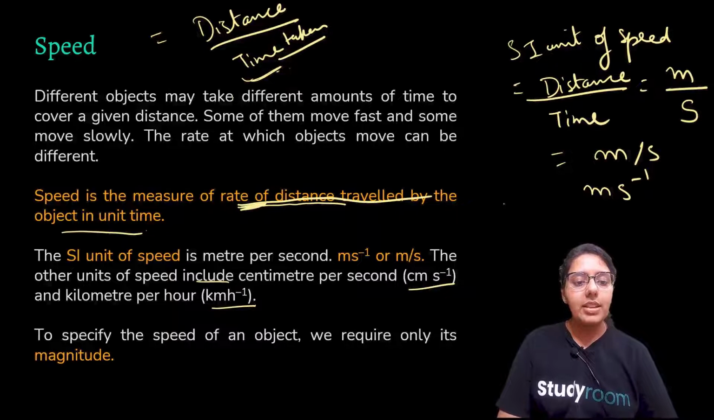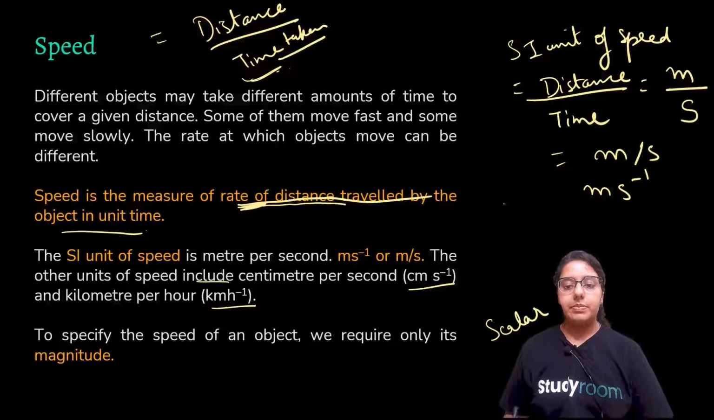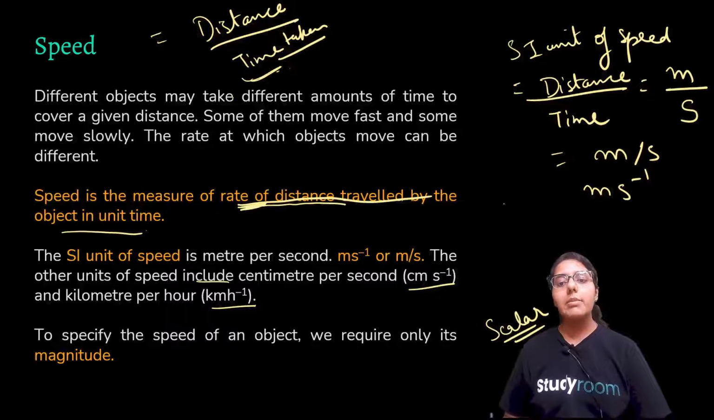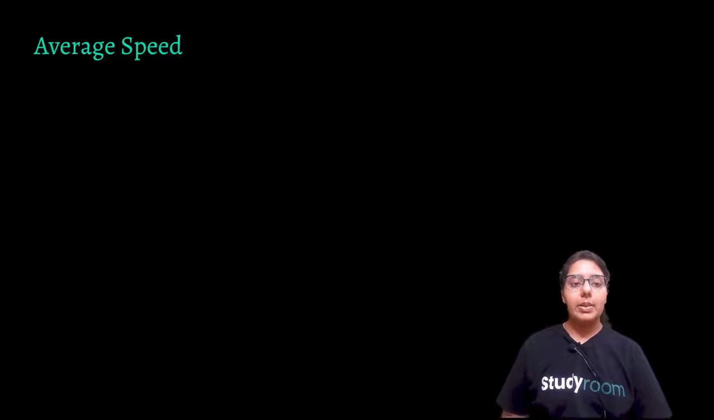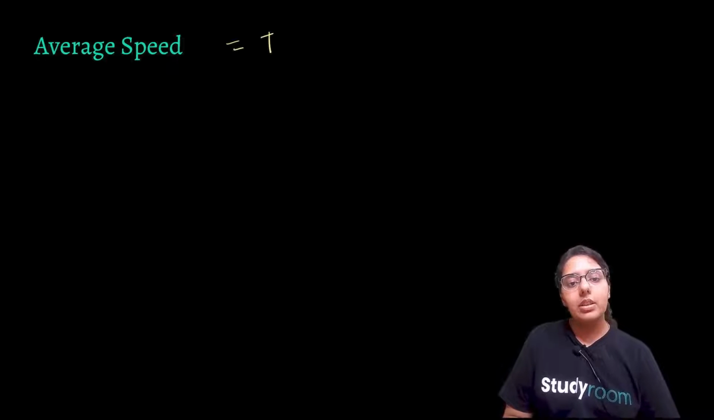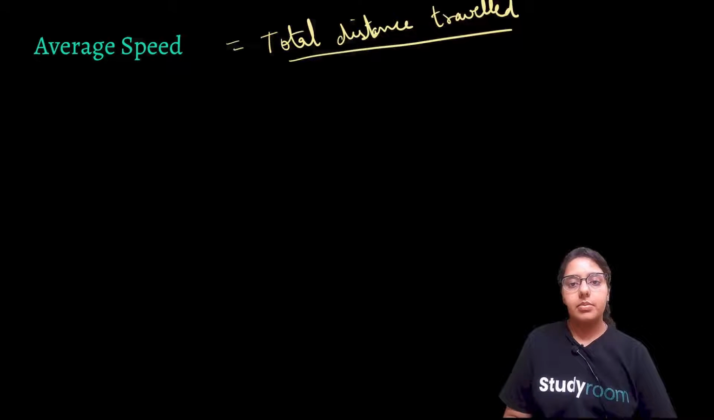To specify the speed, we require only its magnitude. As we talked about, this is a scalar quantity, because we only need magnitude. We don't need direction for speed. So, what is average speed? Average speed is simply total distance traveled in total time taken.